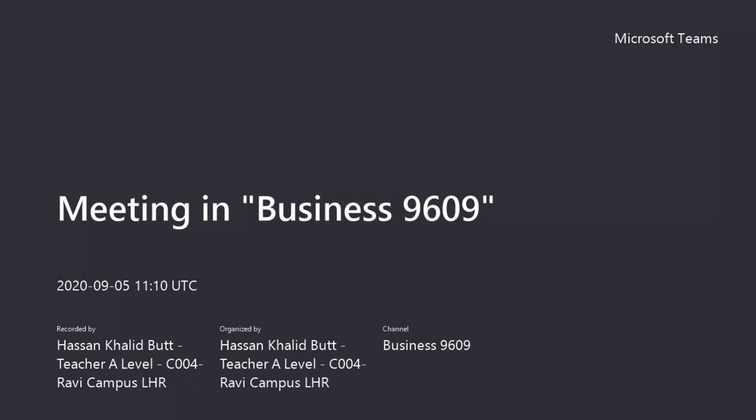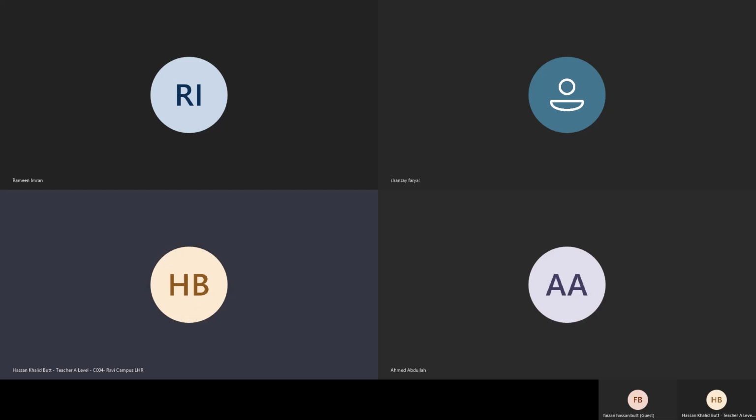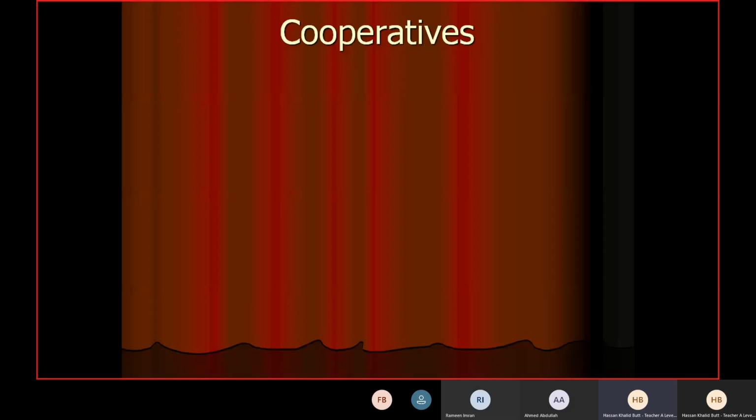Okay, so today we'll talk about another type of business organization, and we call it cooperatives. In the last class, in fact, in a couple of classes, we discussed in detail public and private limited companies and their advantages and disadvantages.